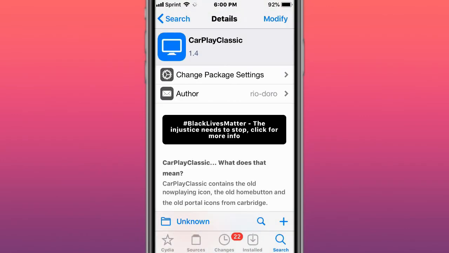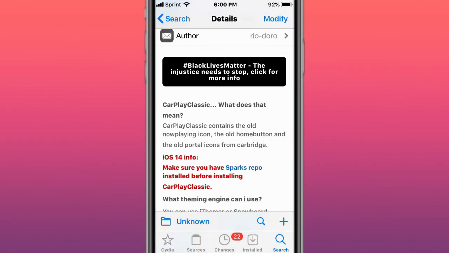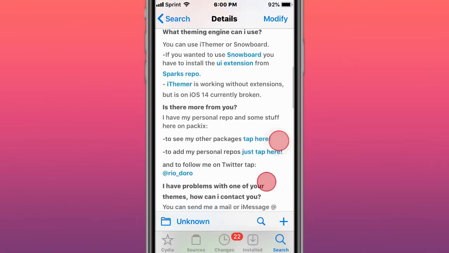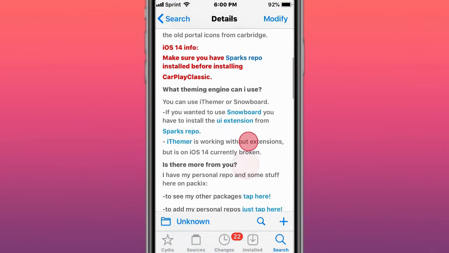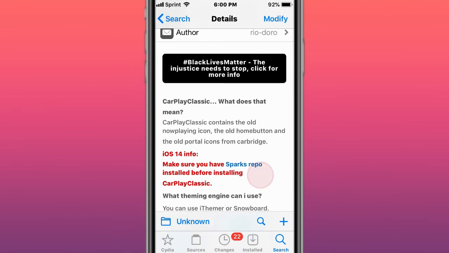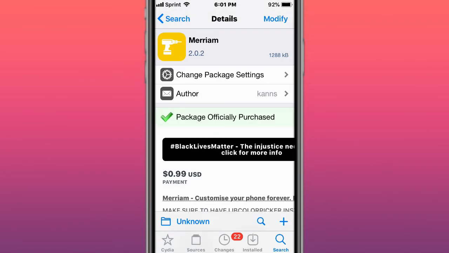Anchor has not been updated yet, but it allows you to freely place your icons wherever you want. It's called CarPlay Classic, and it's a theme for CarPlay Classic, so you see. That's just called Miriam, customized iOS device.